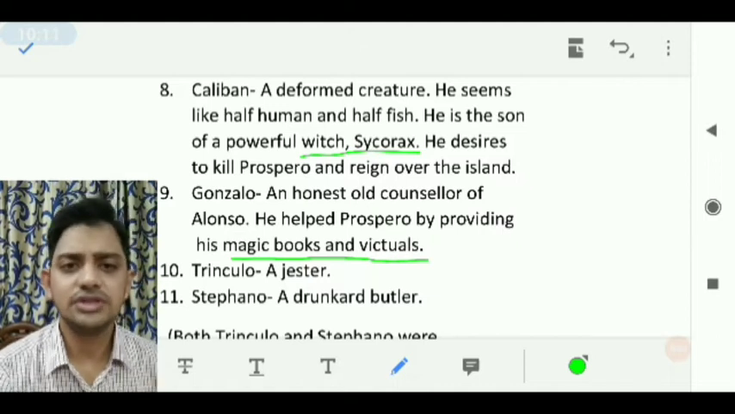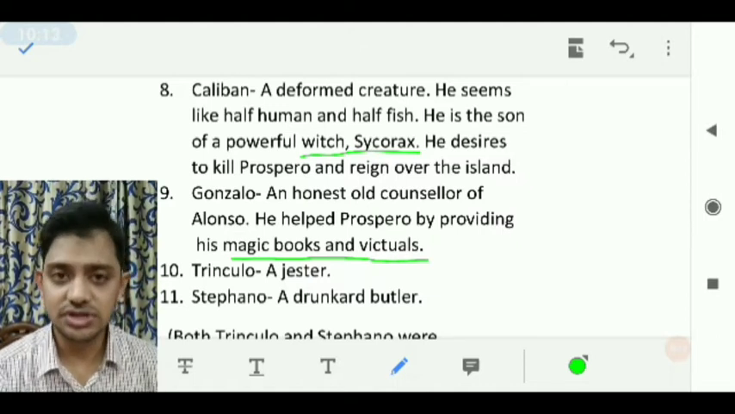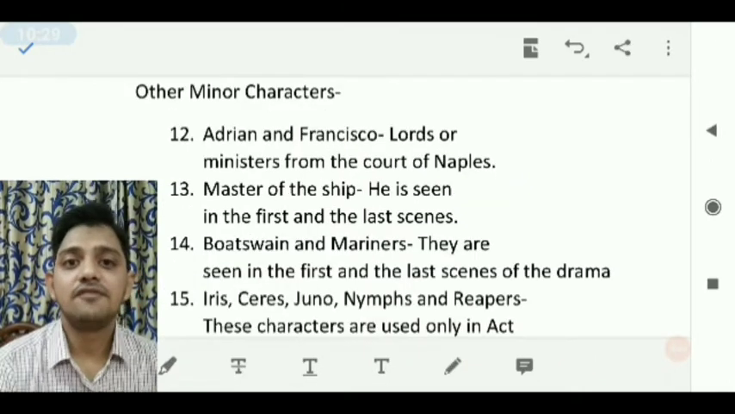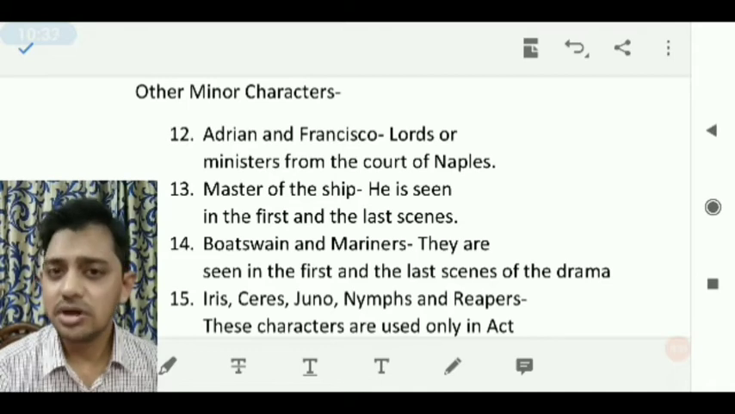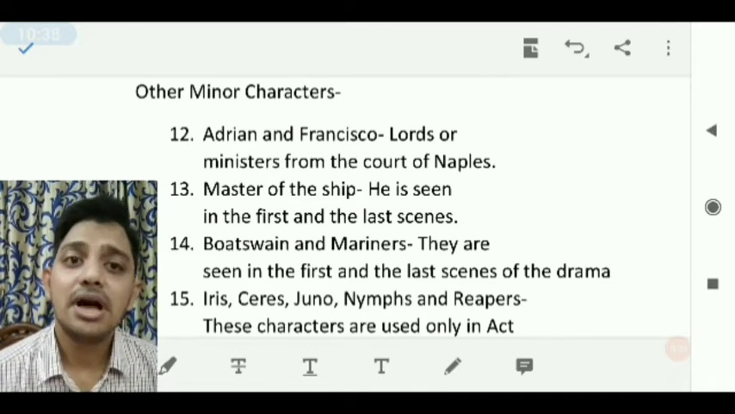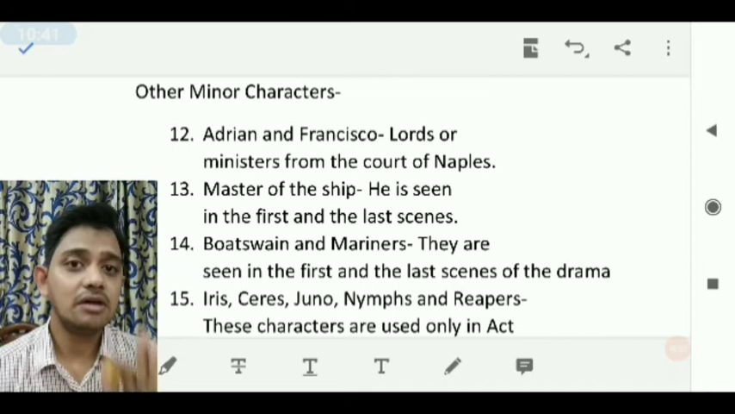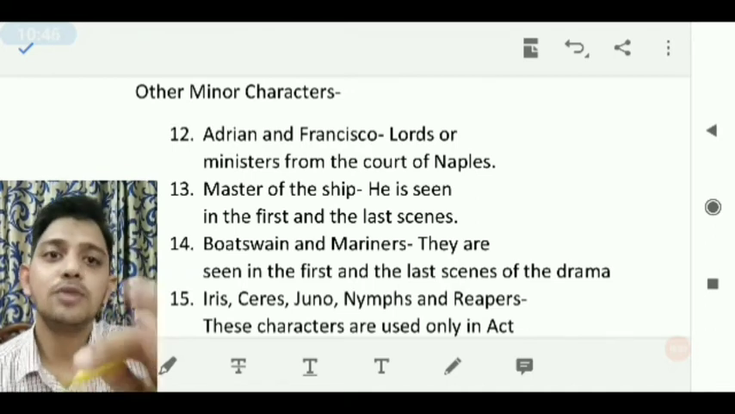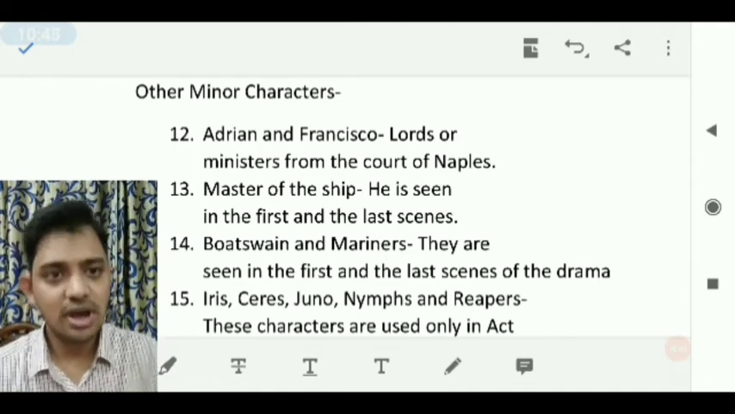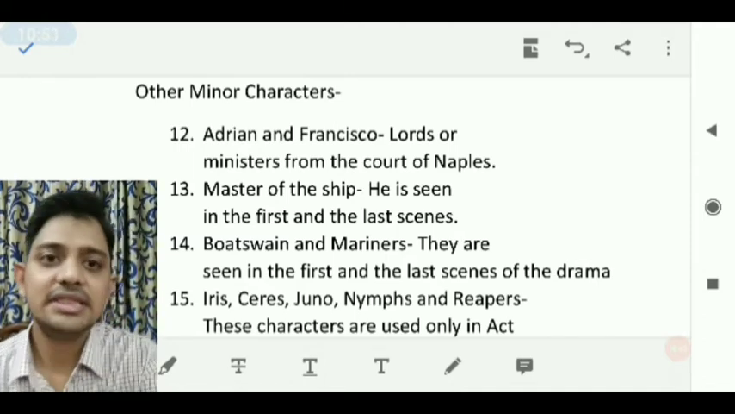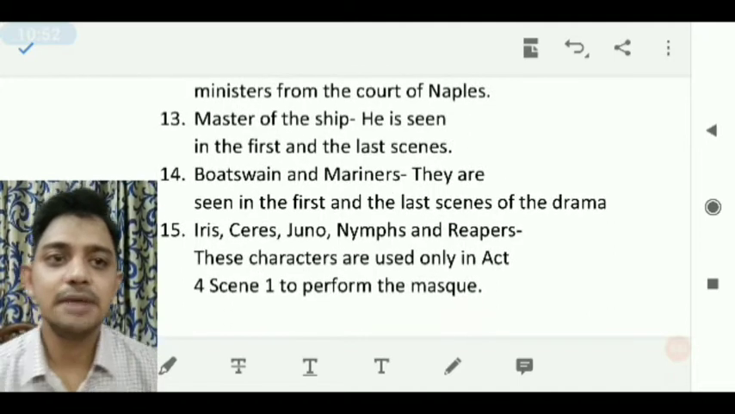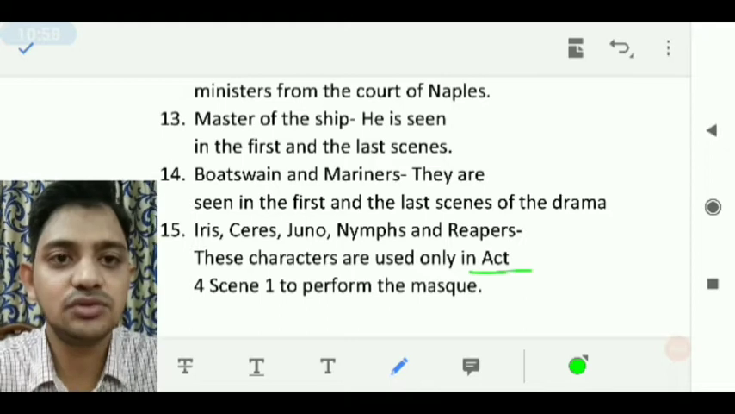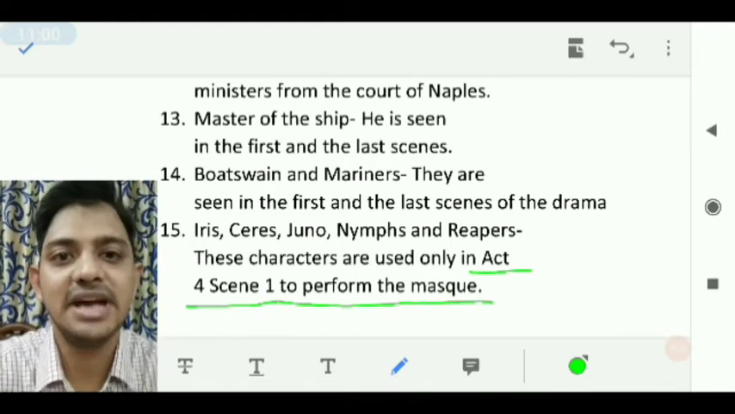Trincalo and Stefano are the two characters. They are used here for fun and comedy. Here we have other minor characters like Adrian and Francisco. There are a lot. They appear in one or two scenes. The master of the ship appears only in Act 1, Scene 1, and Act 5. Again, the bosun and mariners, Act 1, Scene 1, and Act 5. Characters like Iris, Ceres, nymphs, and reapers appear only in Act 4, Scene 1 to perform the masque.